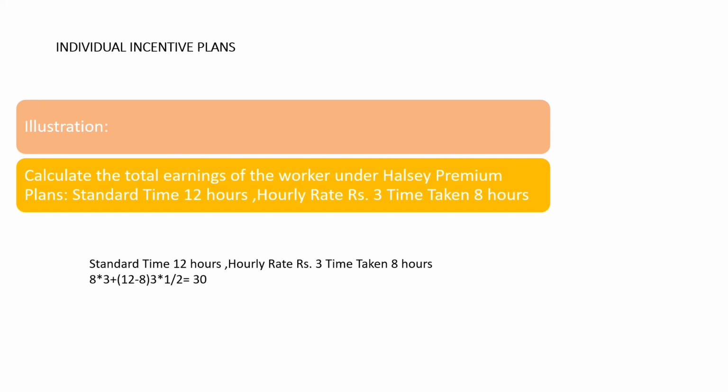Calculating incentives through the Halsey plan, total wages is equal to 8 into 3, where 8 is T and 3 is the rate, plus S minus T, that is standard time 12 minus T, 8, into the rate 3 into half, so that would be a total of 30.